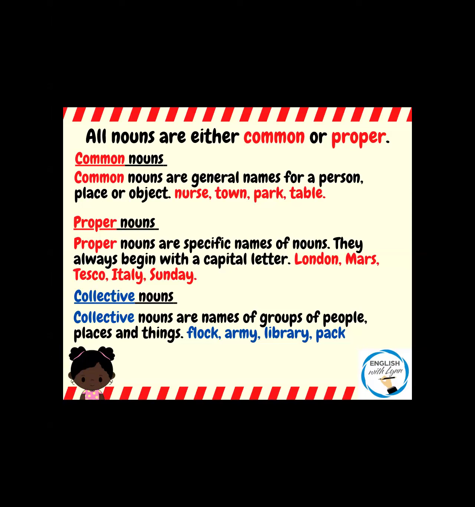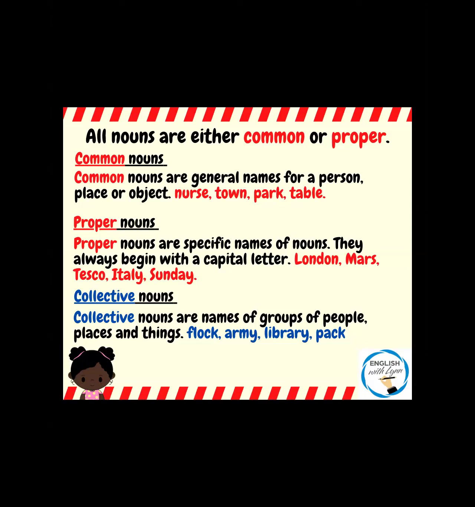Then you've got shops. So you've got Tesco's, Asda, I don't know, Lidl, any of the supermarkets. They're all shops, so they need the capital letter. But if you are speaking generally about a supermarket, it doesn't need a capital letter because you're speaking generally. You're not being specific about which supermarket.